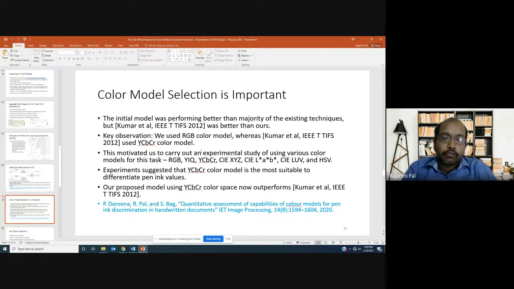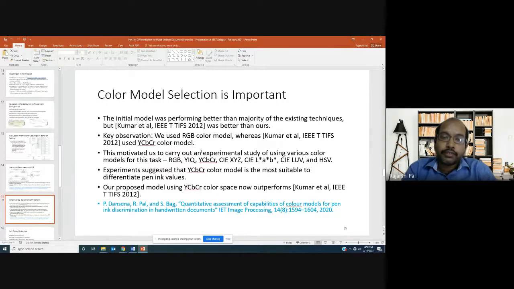Then we used our same initial model based on those 5 statistical features and MLP on the color values represented in YCBCR color space. And now we observe that these simple 5 statistical features, extracted from YCBCR color space, are outperforming Kumar et al.'s earlier model, right? So that gave an answer.